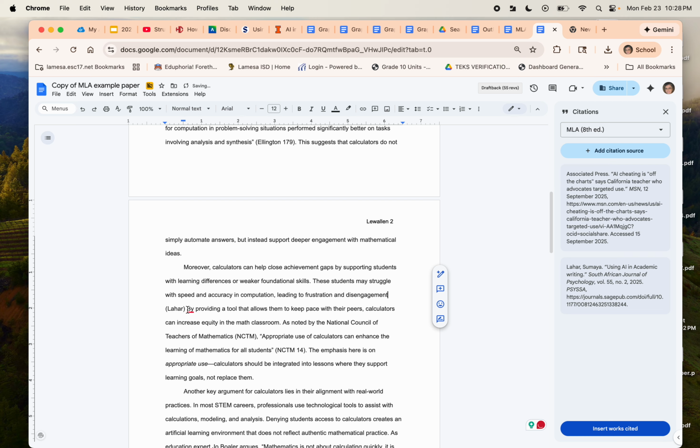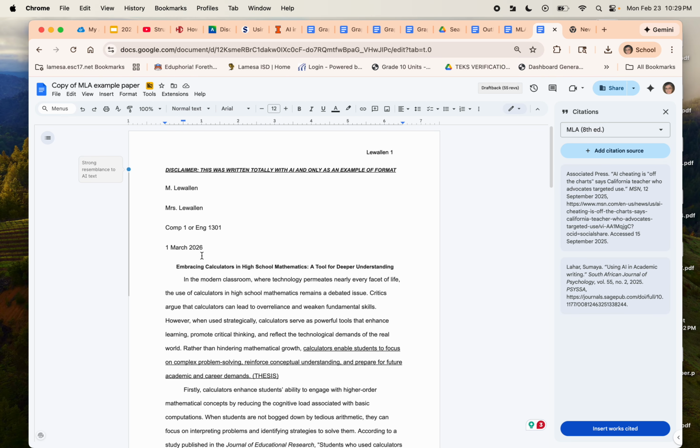Now I need to take the period off of that sentence and put the period after the citation. The period should go after a quote, after the citation. Okay, after the quote, there's not the period here. Put the citation, and then put the period. That's the citation tool.